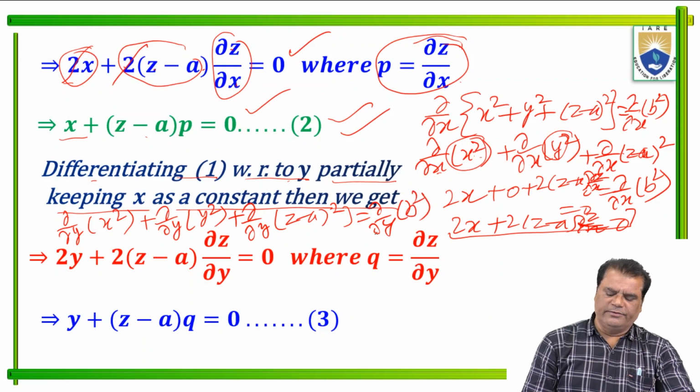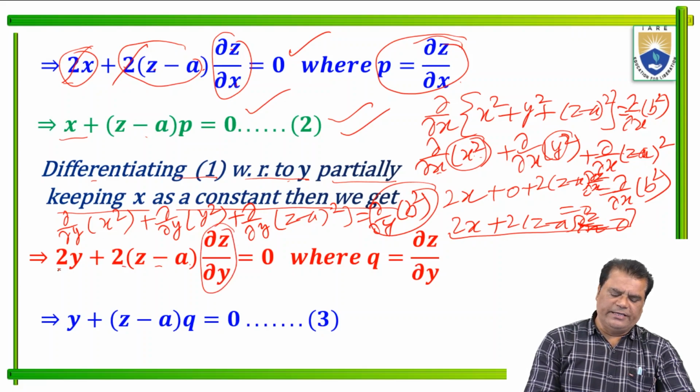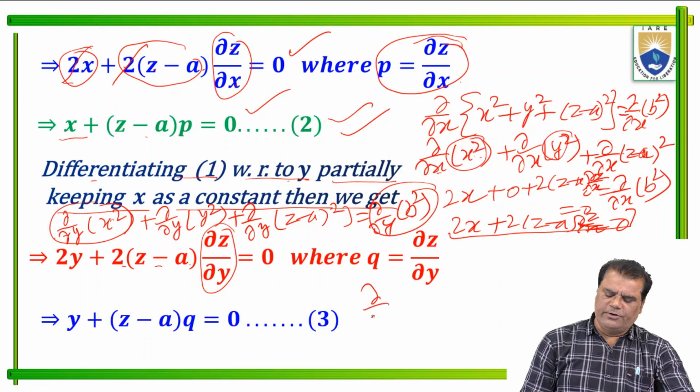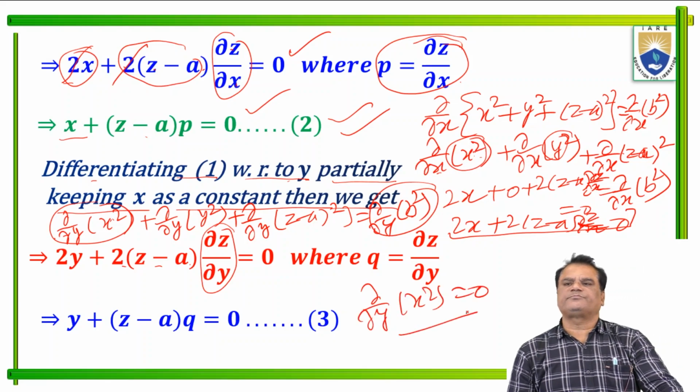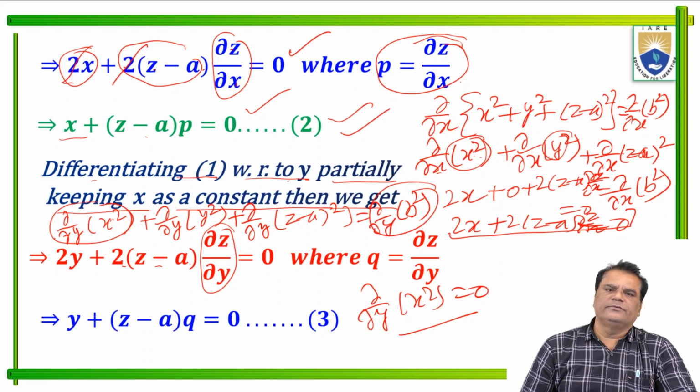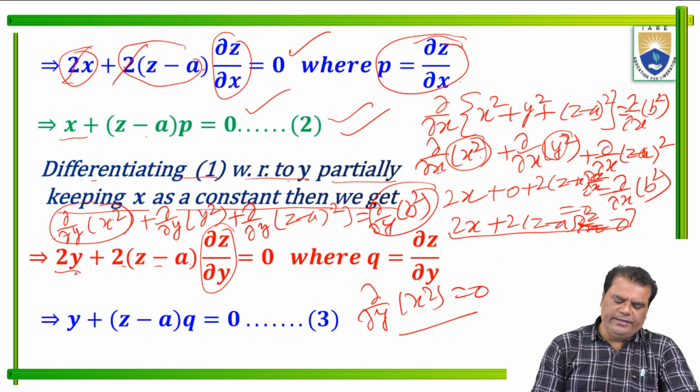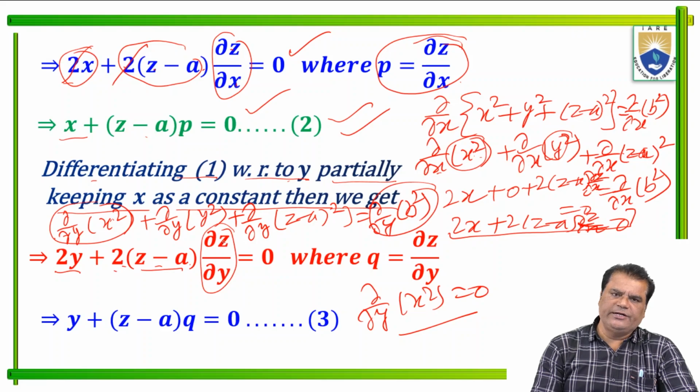This right side is b², which is a constant, so this result is 0. The third term gives 2(z − a) ∂z/∂y, and the second term gives 2y. Differentiating x² with respect to y is 0, so this result is 0. So here we get 2y plus 2(z − a) ∂z/∂y equal to 0.